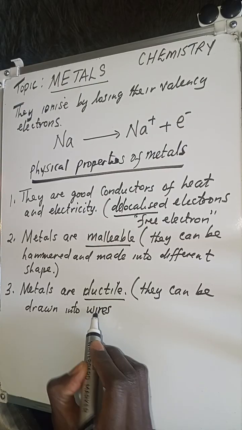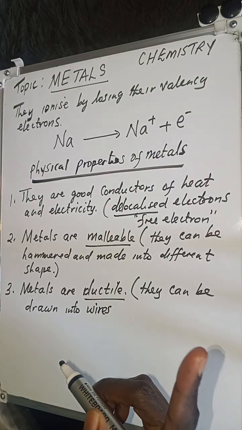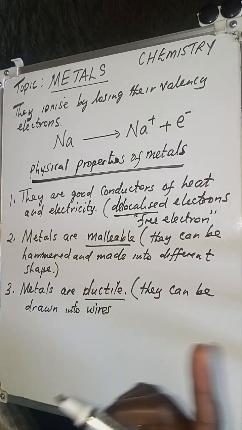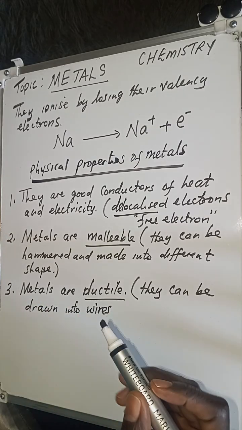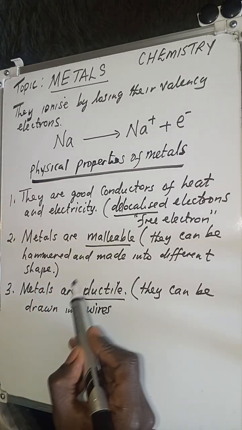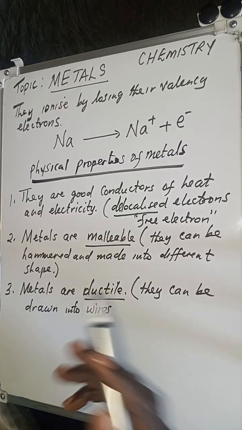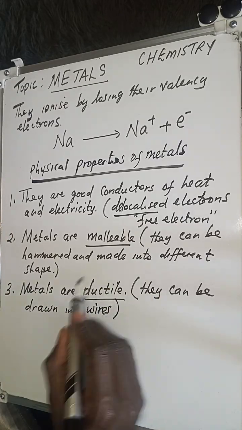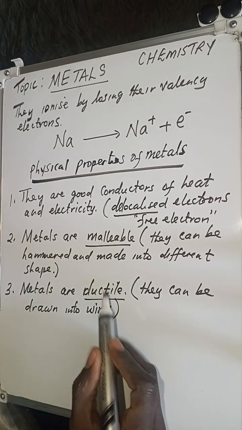Think of the wires that you see in the overhead electric cables for ZESCO or in your home. All the wires that you are able to see, it is because metals are ductile. They can be pulled or drawn into wires. So that's the property we talk about, ductile.